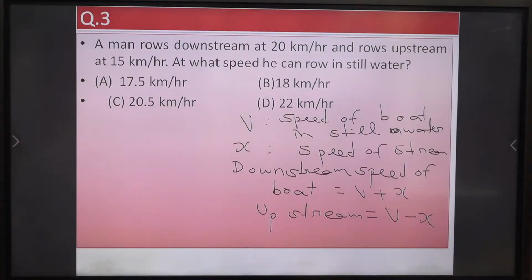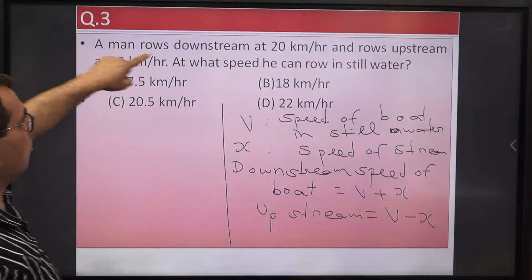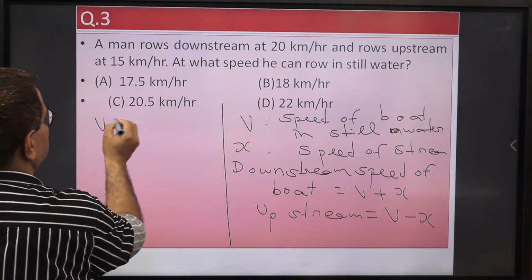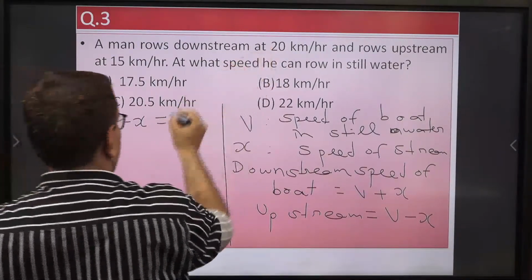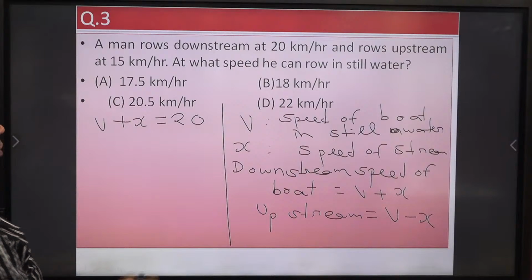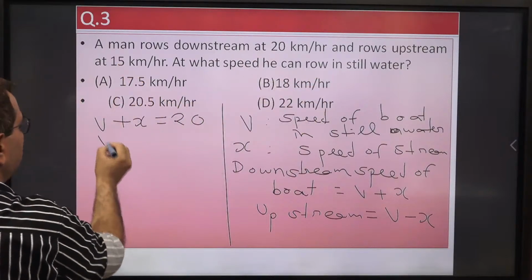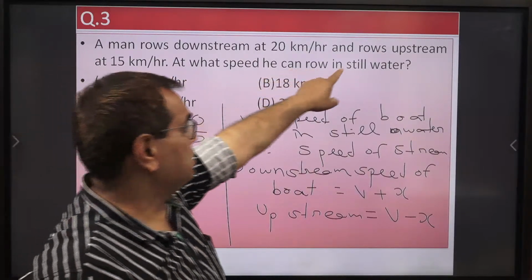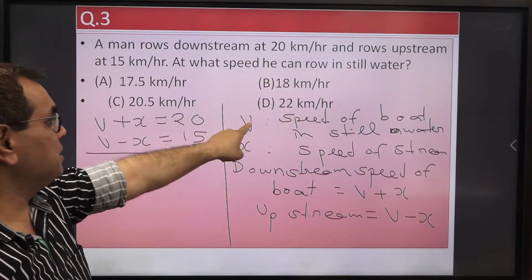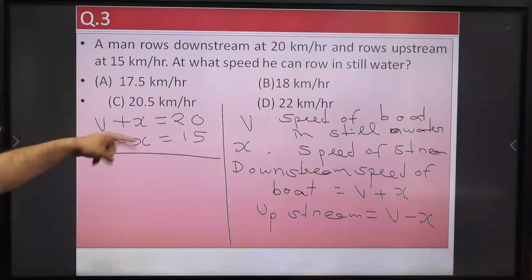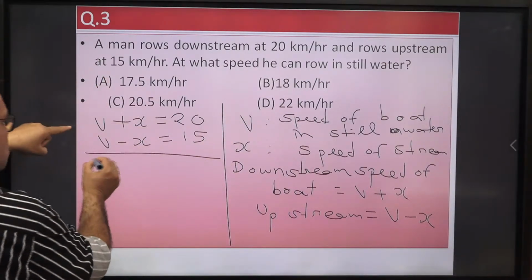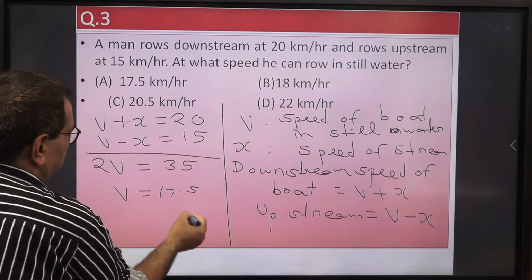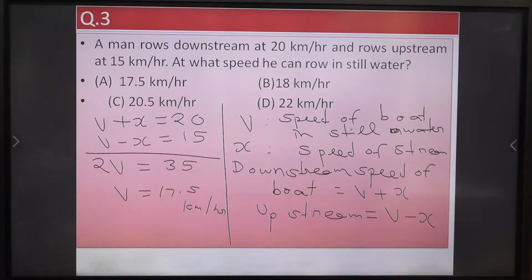Now in this problem, what is given to us? A man rows downstream at 20 km/h. So downstream means V plus X, this is the downstream speed, equal to 20. Now upstream is 15, so V minus X is equal to 15. At what speed can he row in still water? They are asking for V, the speed in still water. So we have to eliminate X. Add the two equations. So 2V equals 35, so V equals 17.5 km/h. So option A will be the right answer.